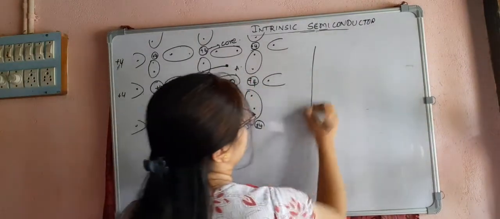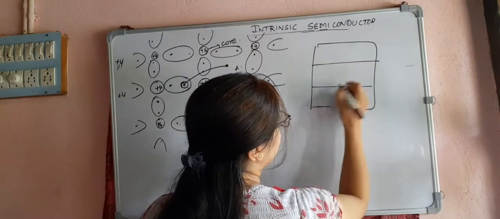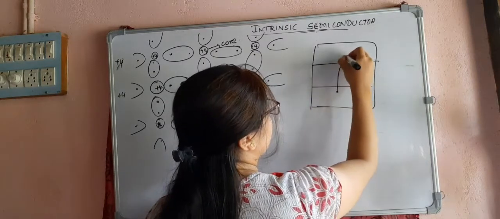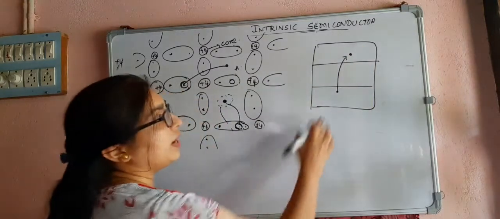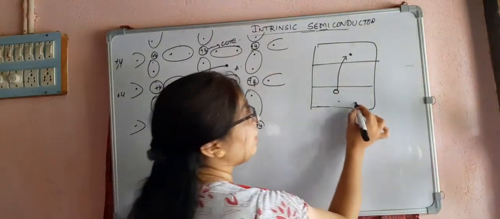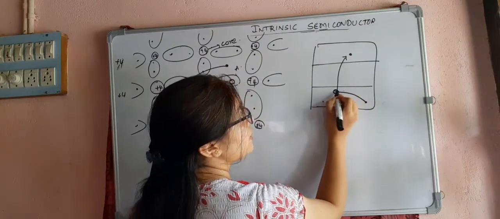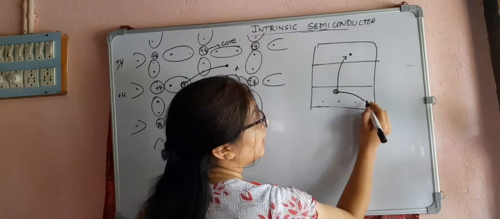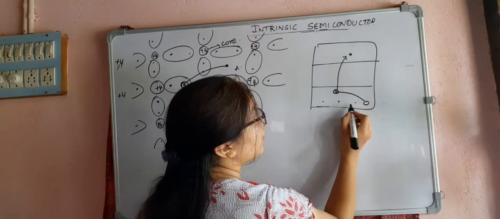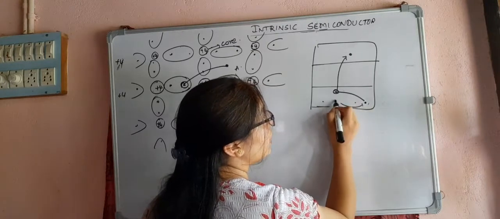In the conduction band and the valence band, what happened? There was an electron and it went into the conduction band and became a free electron, and here a hole is created. And there are many valence electrons. From this position, one fills this, then a hole is created. Then from another position it comes here, and again a hole is created.